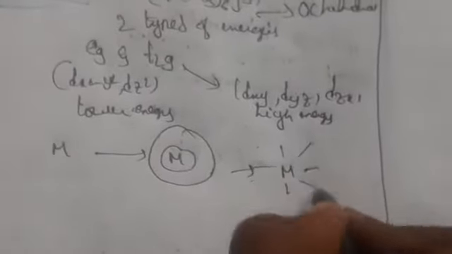Now let us see, the metal is approaching, and the metal will have repulsion. When we treat the ligands here, we have six ligands: 1, 2, 3, 4, 5, 6. Now we are taking the energy.